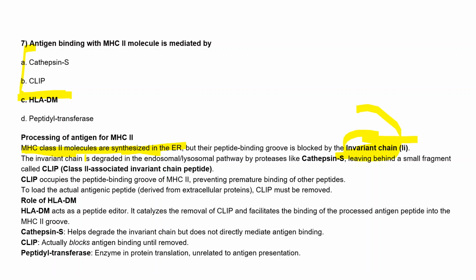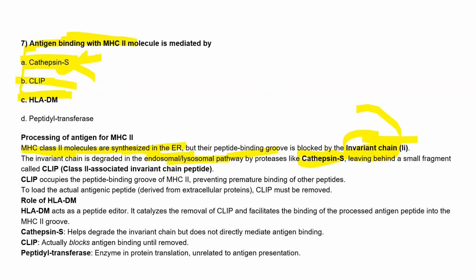It is degraded in the endosomal or lysosomal pathway through cathepsin S. This protease degrades the invariant chain, so it is not involved in antigen binding with the MHC molecule. It degrades the invariant chain and leaves behind a small fragment, which we call CLIP.